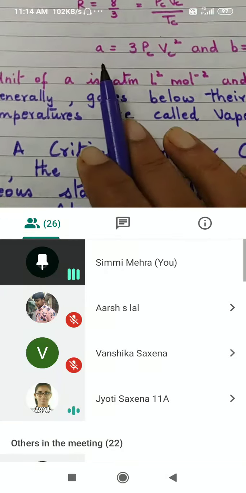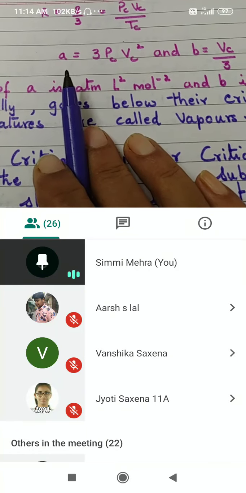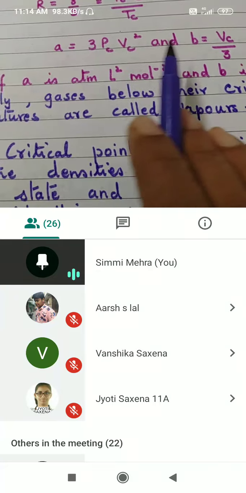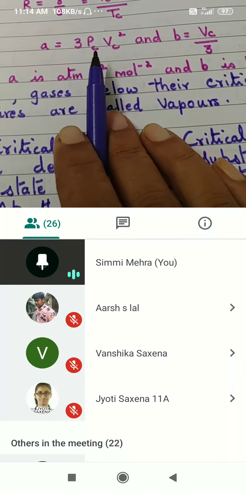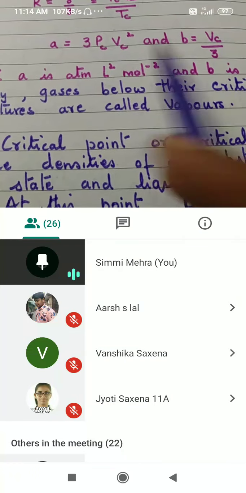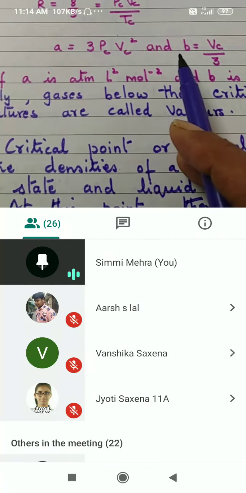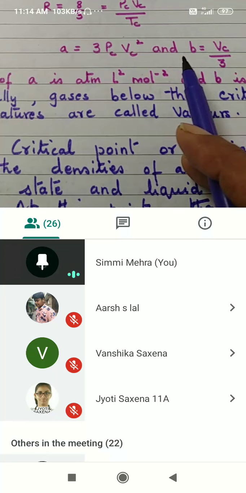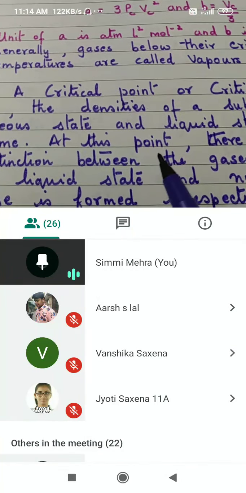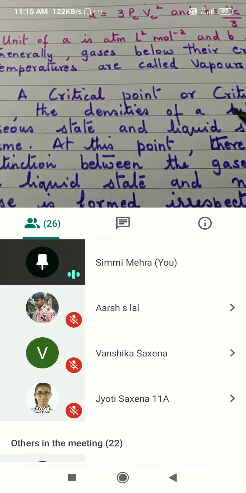So you can even calculate the value of van der Waals constants A and B if you know the critical pressure and critical volume of a gas. Although in NCERT there are no such questions given at the back. Okay, so the concept of liquefaction of gas is there because it has practical use.